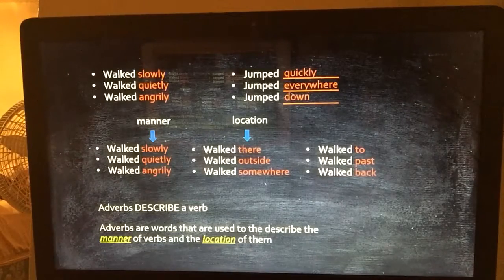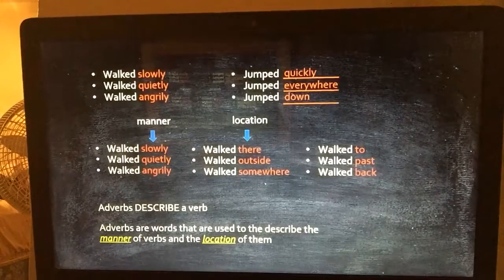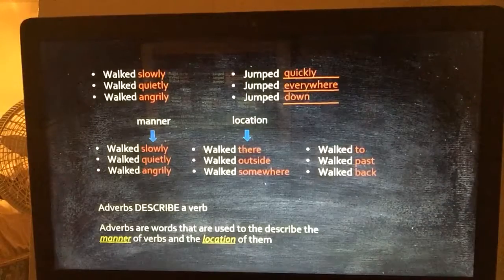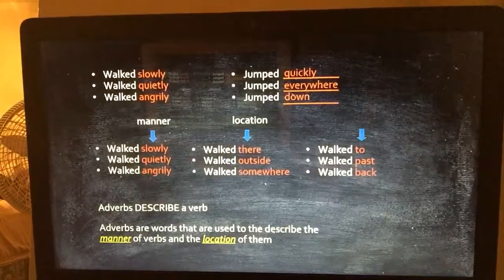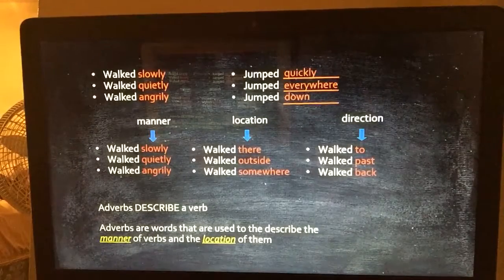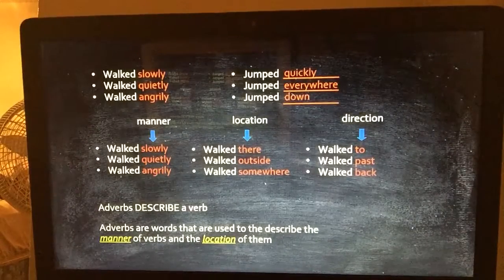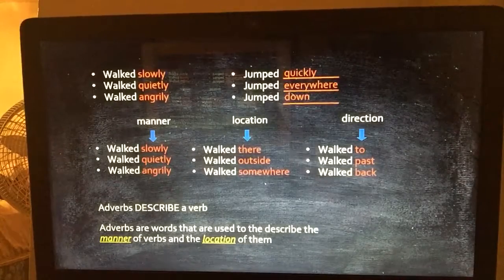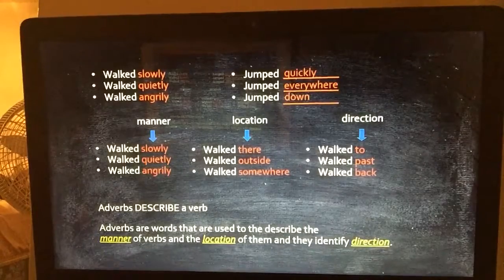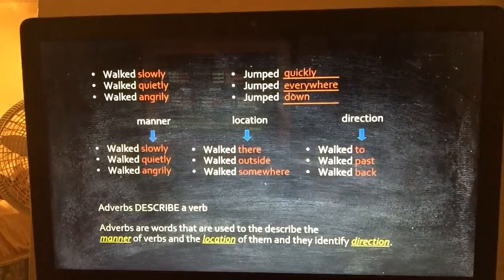All right, so I can tell that this is a little challenging to you guys. So let's look at it. To. If I say he walked to the park and I say she walked past the park, what am I specifying? I am specifying the direction. So let's add an extension to our definition of the word adverb. Okay, so adverbs are words that are used to describe the manner of verbs and the location of them, and they identify direction.